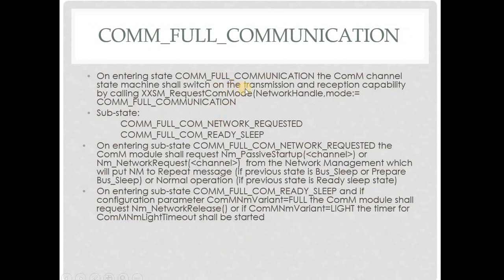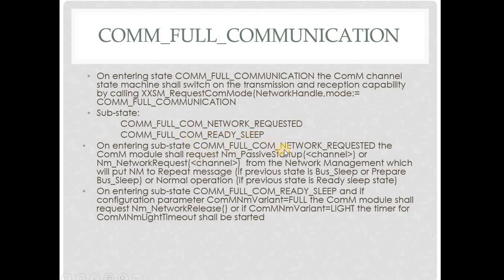In full COM, there is both transmission and reception capability, done by the bus SM request COM mode with the mode parameter as full COM. And we have two states: full COM network requested and full COM ready sleep.